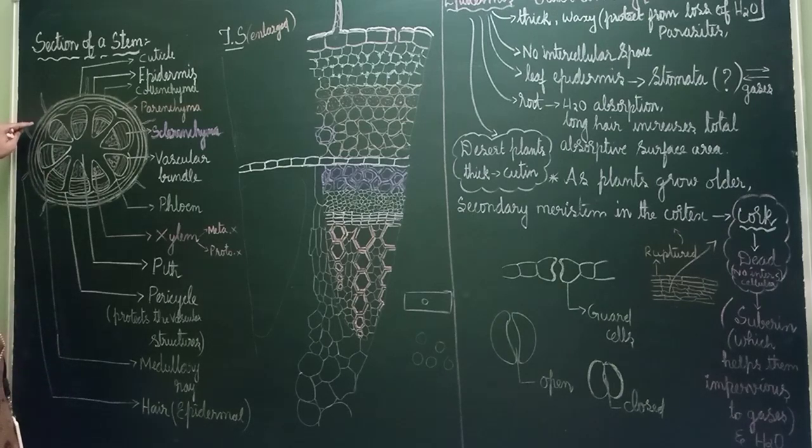Now the outermost one layer will be there. This is called epidermis. Okay, epidermis. Next to that, collenchyma. See the green color line which I have given?